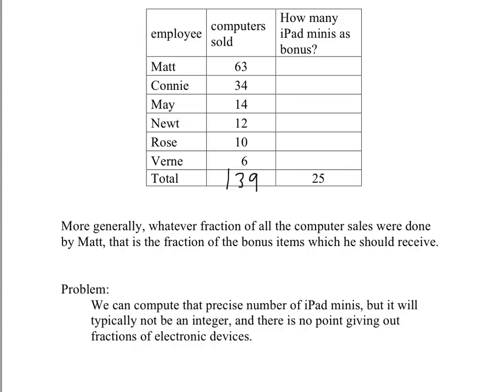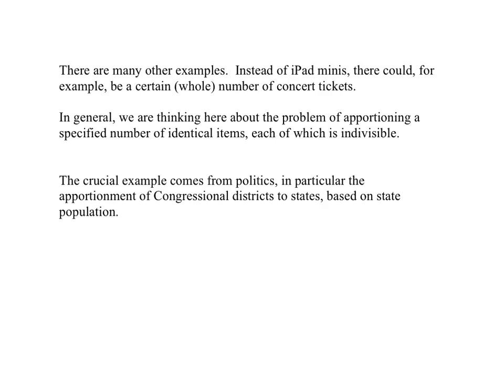The problem of apportionment is precisely that these 25 items that we're trying to give away have to be given away whole. That's crucial. That's going to make this problem a little bit challenging. There are many other examples. Instead of iPad minis, we've already discussed concert tickets. There are going to be other examples of distributing items that are themselves indivisible. You're not going to take each individual item and cut it down any further, because it wouldn't make sense to do so. That is a hallmark of the apportionment problem.